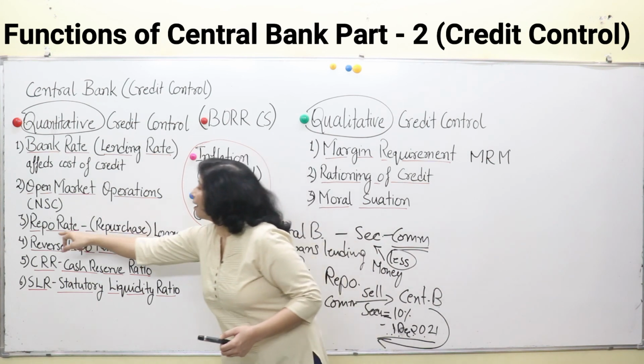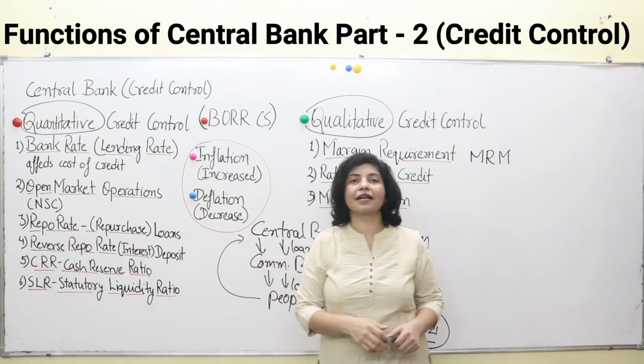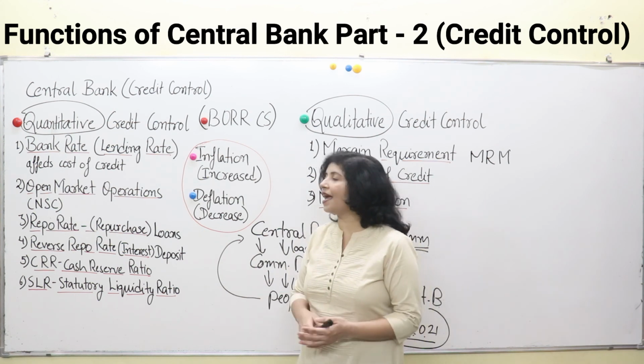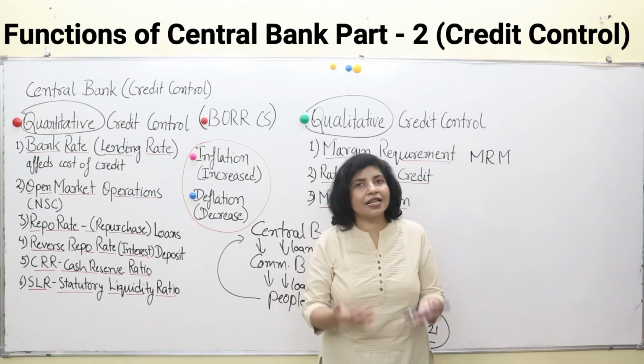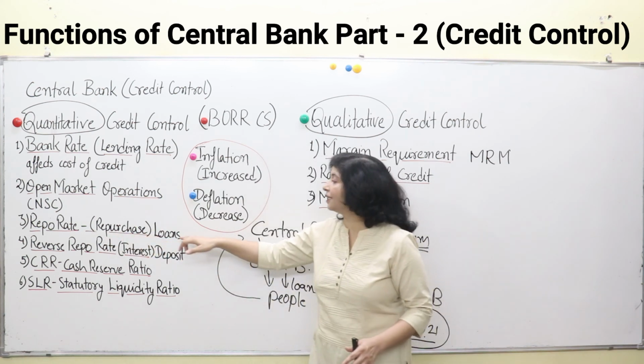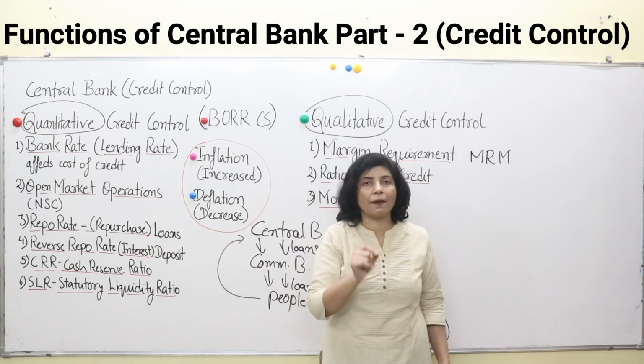So what is repo rate? It is the repurchase rate at the time of taking loans, okay? Or you can say the interest paid, or the charges charged by the central bank. Repo rate is the repurchase rate at the time of taking loans by commercial banks.